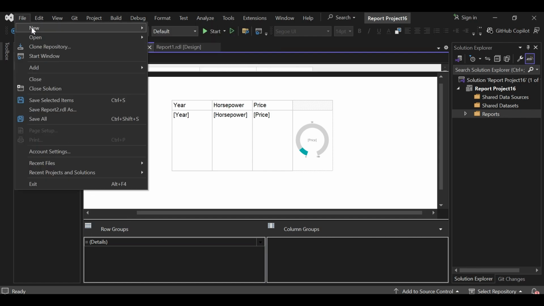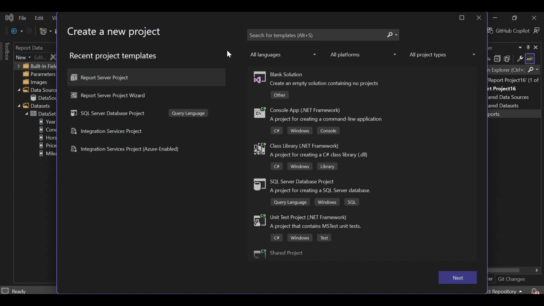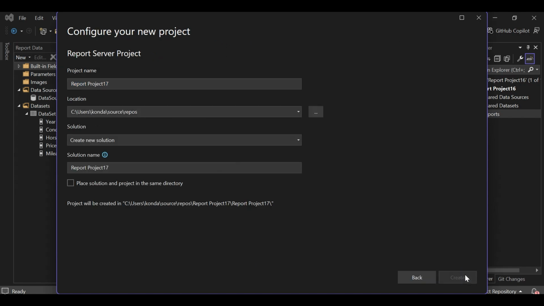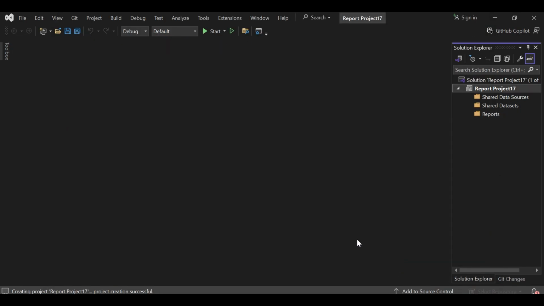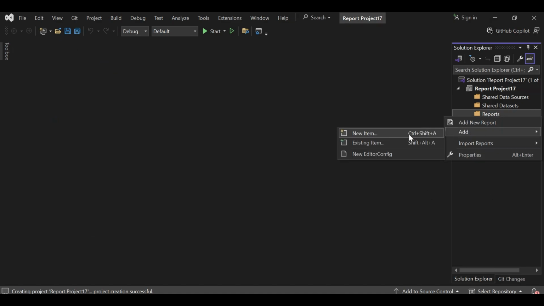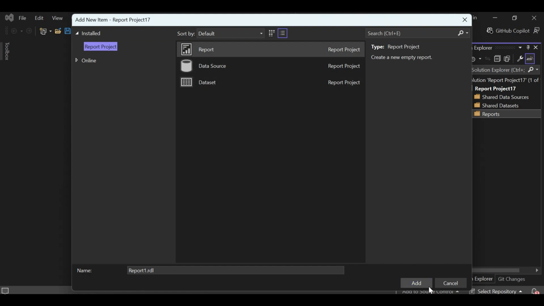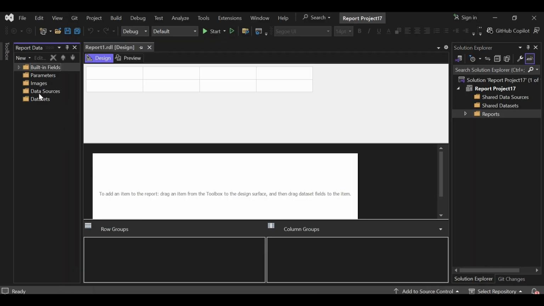Let us create new project. I am going to add report. Add. I am going to add data. I'm going to add data source.